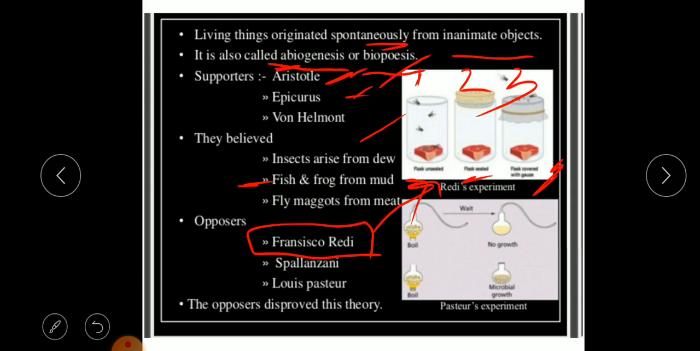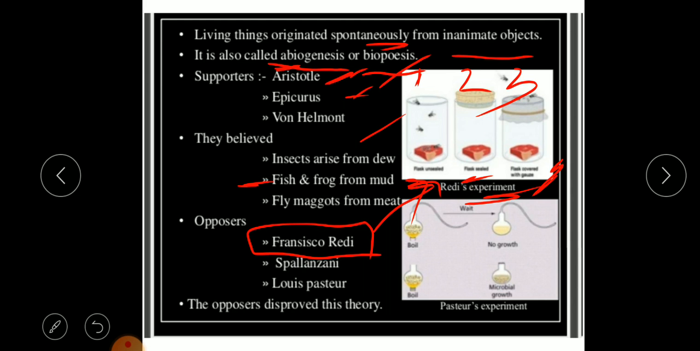Since the first jar was kept open, flies freely entered and laid their eggs on the boiled fish. So based on his famous experiment, he said that he didn't cover the first jar, and that is why the flies entered freely in the first jar.